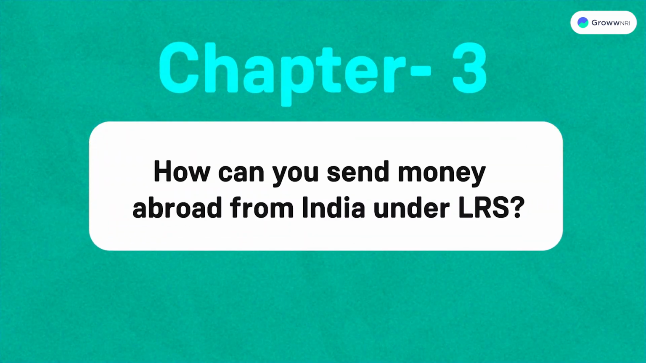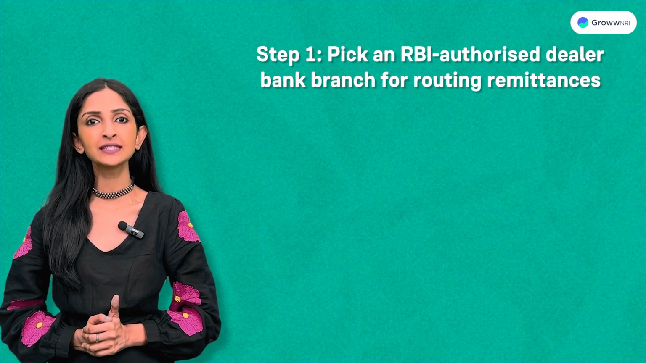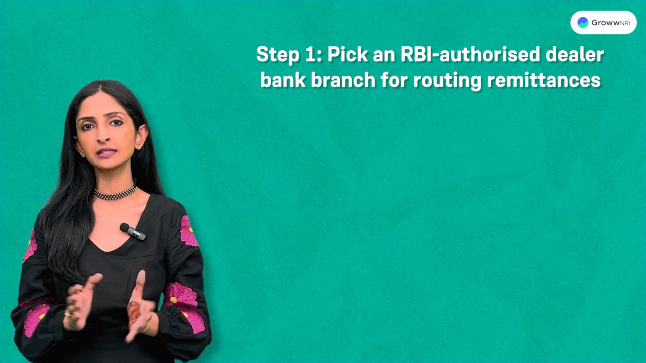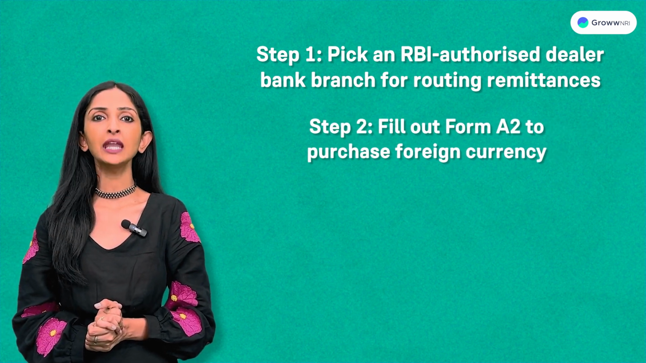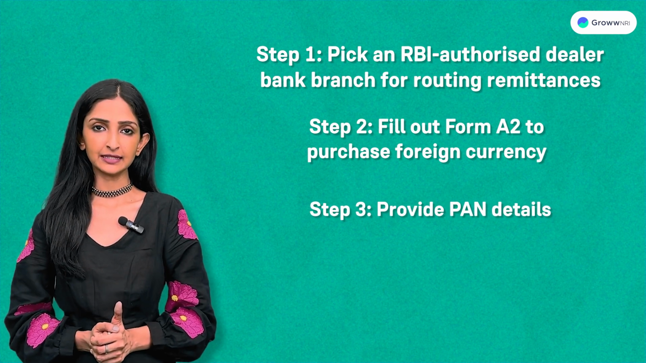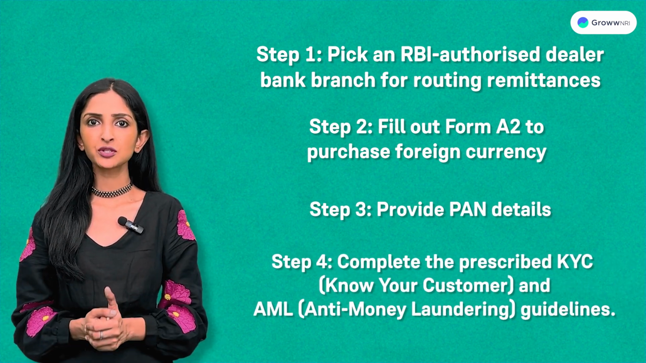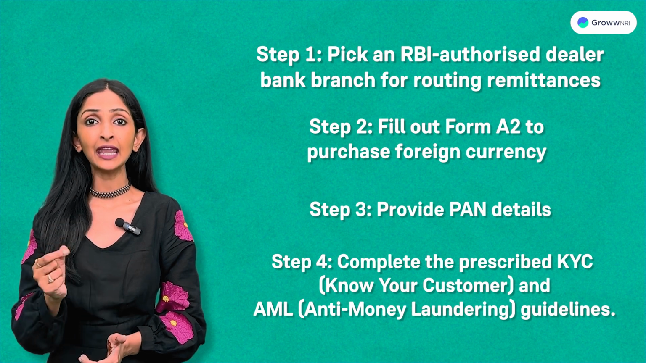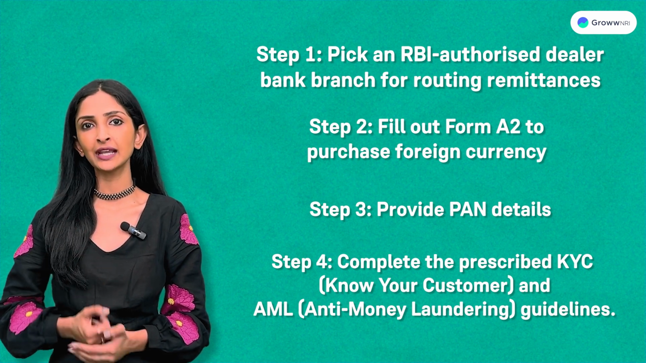Let's tackle the number one question. How do you actually send money abroad under LRS? Step 1, pick an RBI authorized dealer bank branch for routing your remittances. Step 2, fill out Form A2 to purchase foreign currency. Step 3, provide your PAN details. Step 4, complete the prescribed KYC and AML, which is anti-money laundering guidelines.